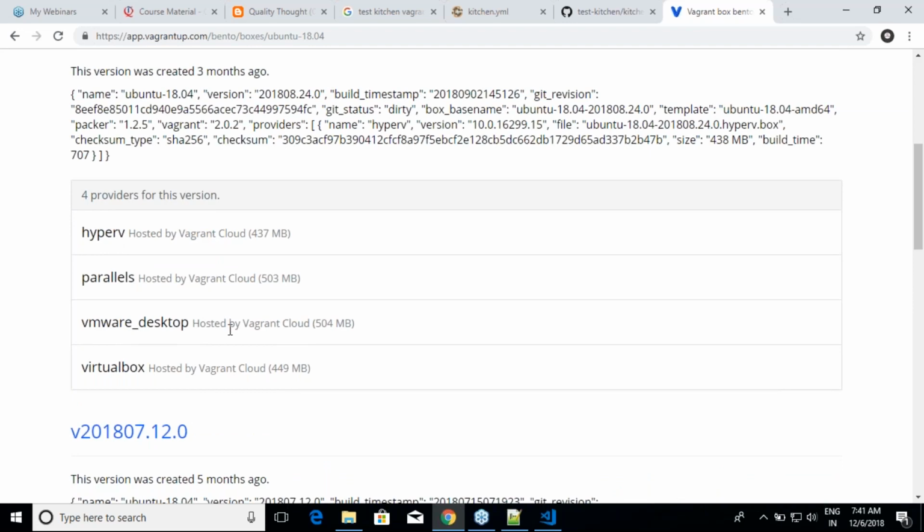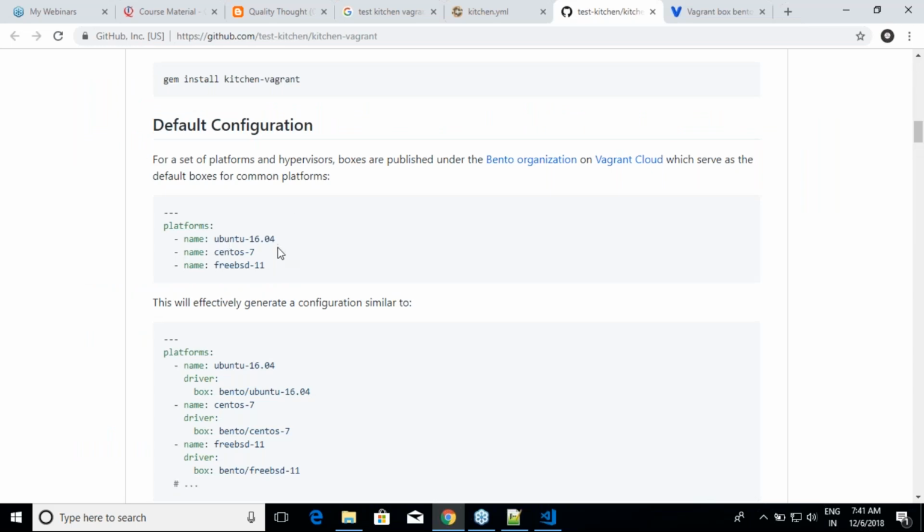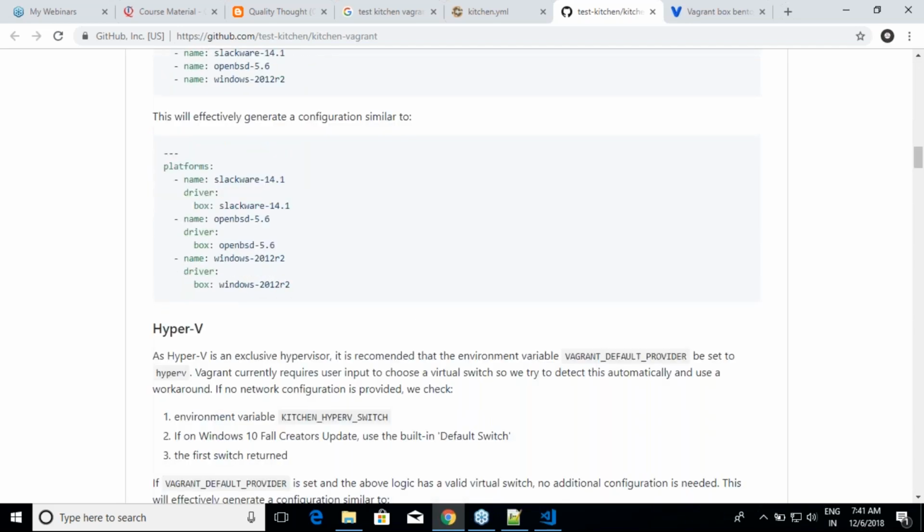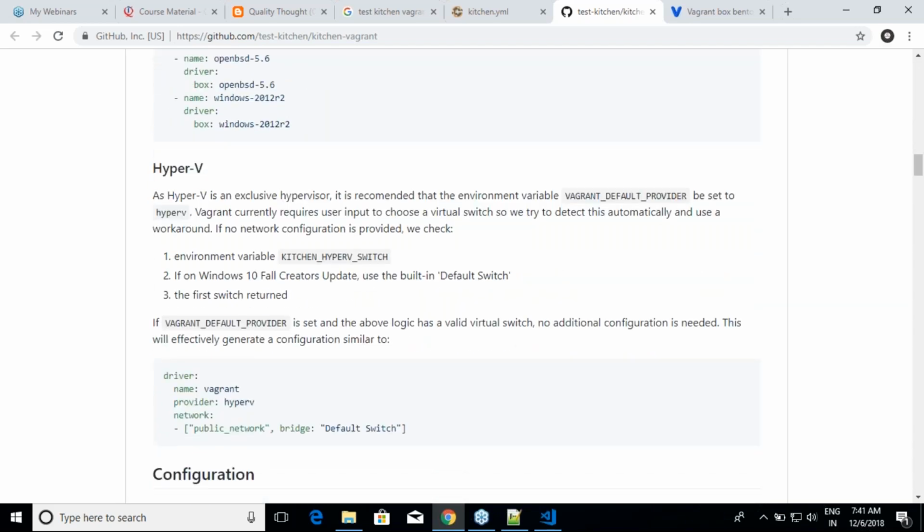Okay, which is good. Whenever you tell it Ubuntu, what does it create? It creates bento/ubuntu-16. But when we learn Vagrant, there are some other boxes also which you can give. There is no need for you to go with these boxes. In those cases, you can give driver, box, and the name of your box. Tomorrow your company might have its own box. In that case, you can give that, right? So presently, let us not focus too much on the box area, but on the other areas. Scroll down. It says, if you are working on Hyper-V, I have some special conditions for you.